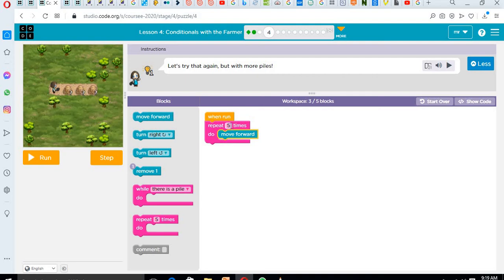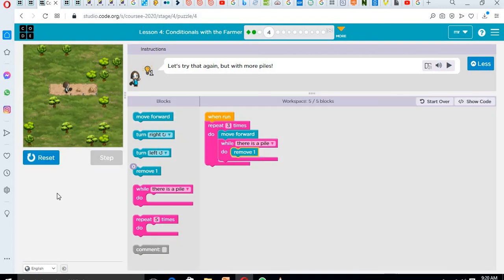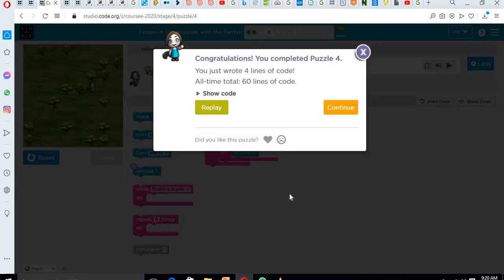So I'll change this repeat to 3 times. Then I will carry the while there's a pile block and attach it. And when there's a pile, what do we do? I remove it. So let's click on run. Yay! So you see, it's as simple as that. Congratulations, we just completed this puzzle.